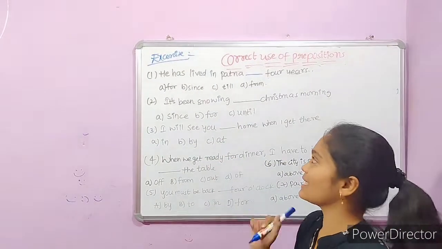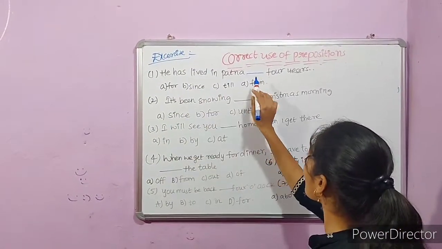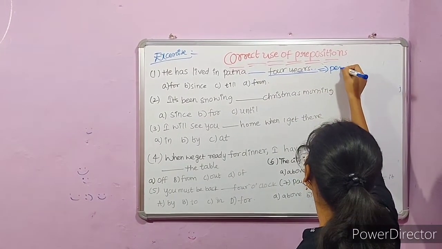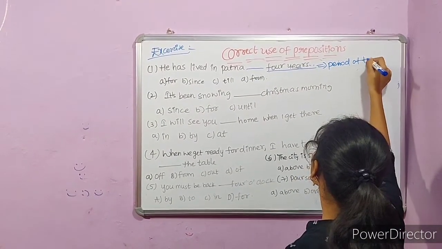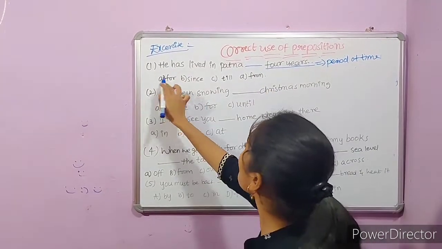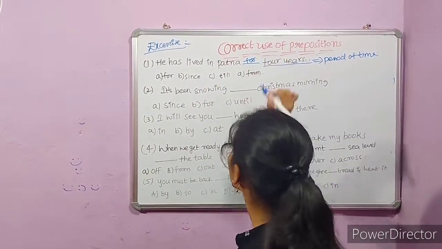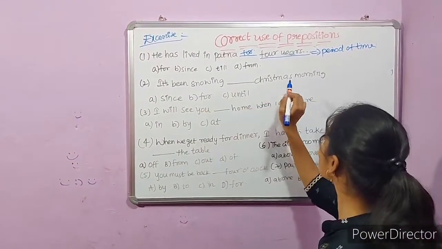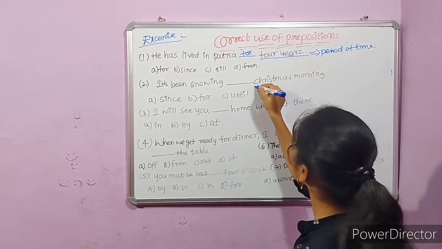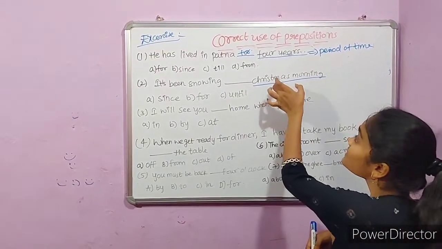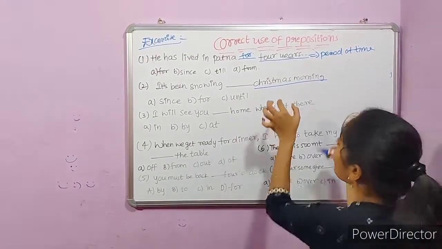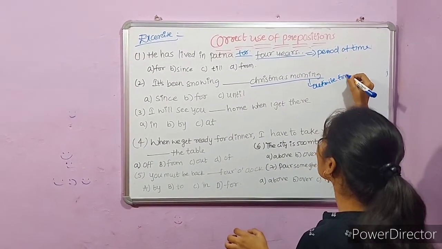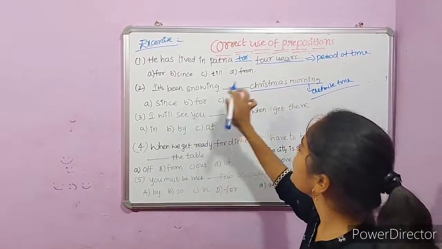Let us do a simple exercise. He has lived in Patna dash 4 years. Here 4 years represents a period of time, right? Therefore, we use for. The second sentence, it has been snowing dash Christmas morning. Christmas morning means it's a particular time. It tells a definite time, right? It tells a point of time. Therefore, we use since over here.